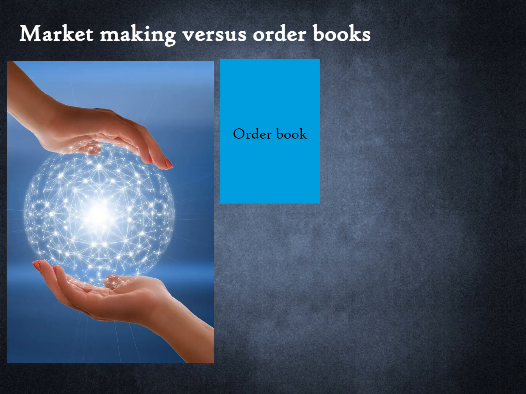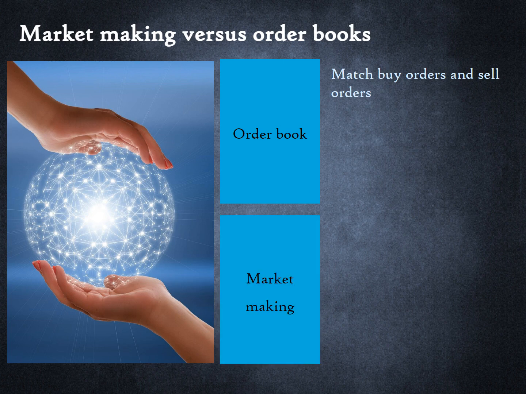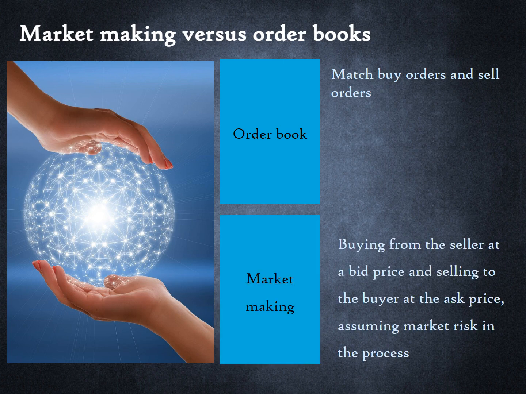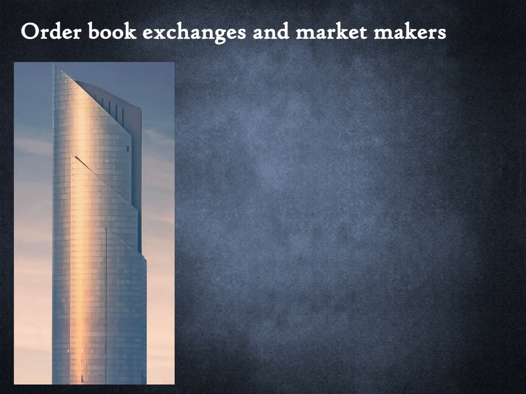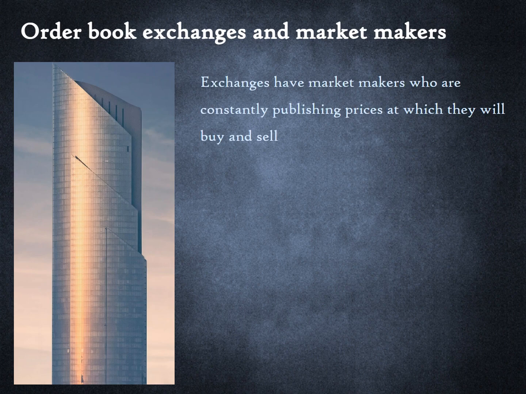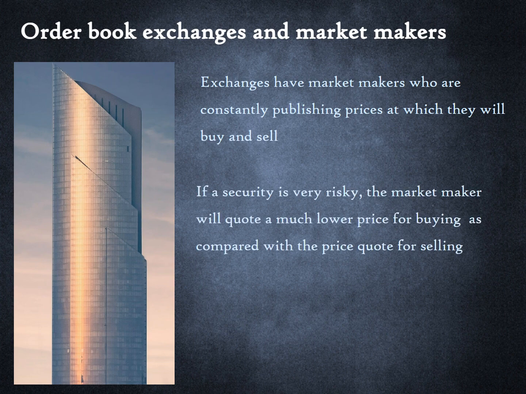Order books involve matching buy orders and sell orders. But a market maker buys from the seller at a bid price and sells to the buyer at the ask price. The market maker thus assumes the risk that the price of the security will fall before she sells it. The market maker keeps adjusting the bid and ask price based on changing market conditions. Have you ever noticed that you can always sell or buy securities listed on an exchange? It never happens that you can't find a buyer or seller. This is because exchanges have market makers who are constantly publishing prices at which they will buy and sell. If a security is very risky, the market maker will quote a much lower price for buying as compared with the price quote for selling.